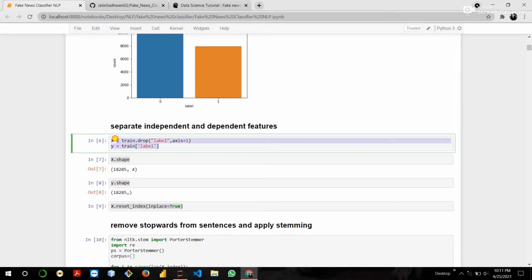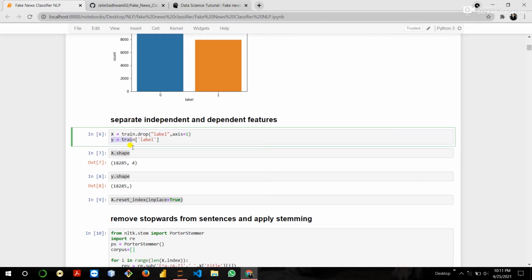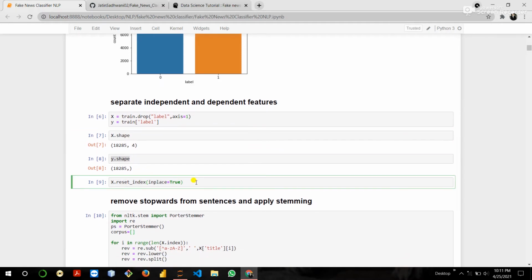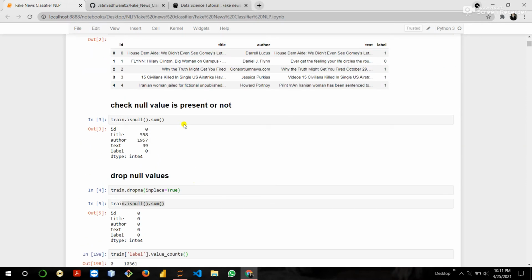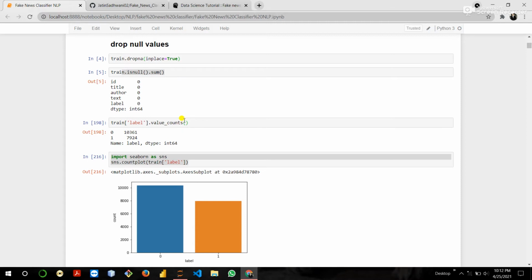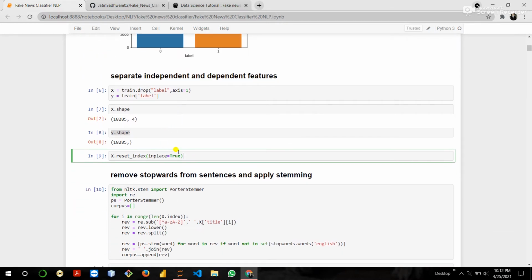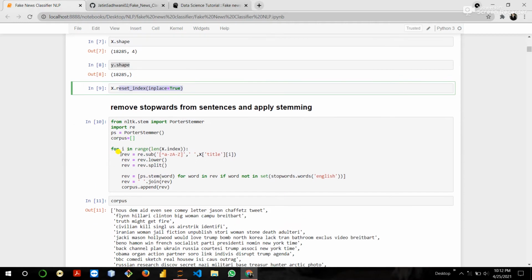Now separate the features into independent and dependent features. X stores the independent feature, Y stores the dependent feature. Then check the shape and we reset the index. Why do we reset the index? Here we dropped the null value rows. So after dropping the null value rows, our indexes are not in sequence, like 0, 1, 5, 8, 10. So to make them in sequence, we reset the index.